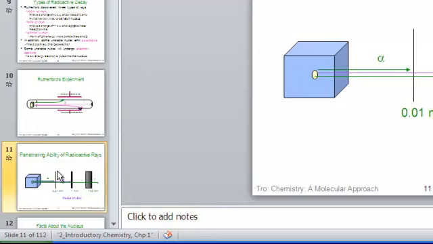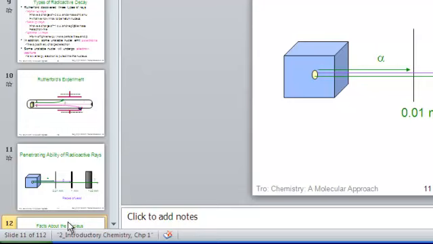Alpha rays are blocked at a very tiny thickness, 0.01 millimeter will block an alpha ray. They are larger particles, 2 protons, 2 neutrons as a helium nuclei. Beta goes through that small thickness, however, and will be stopped with a 1 millimeter piece of lead. Beta itself can be blocked with a piece of lead, but notice this massless energy wave of a gamma goes straight through no matter how thick the piece of lead. So 100 millimeters thick, 100 times the thickness for a beta, and it's still going right through. So we can see that the energy involved in a gamma ray is much, much higher and can just go straight through a lead blockage.